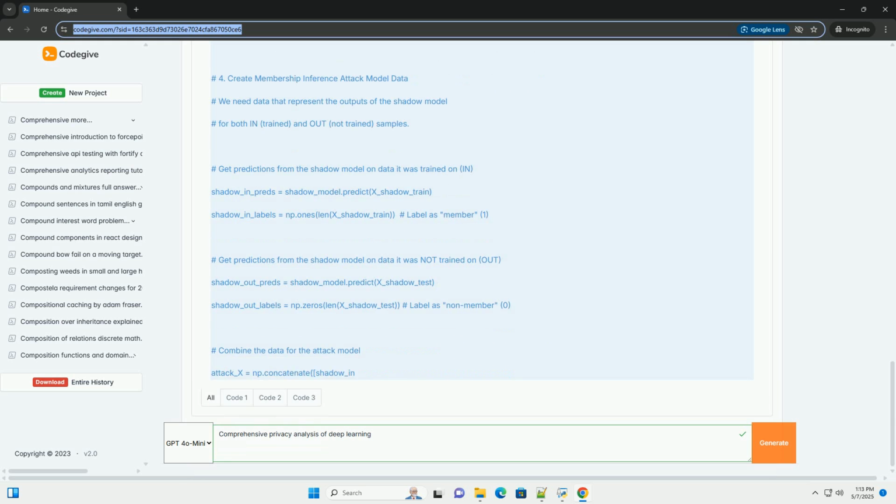3. Differential privacy, DP, a defense mechanism. Differential privacy is a rigorous mathematical framework for quantifying and limiting the privacy risk associated with releasing information derived from a data set. One core idea: add noise to the data or the model to obscure the contribution of any individual data record. 2. Formal definition: an algorithm M is (epsilon, delta) differentially private if for any two adjacent data sets D and D', differing by at most one record, and for any set of possible outputs S, the following holds.